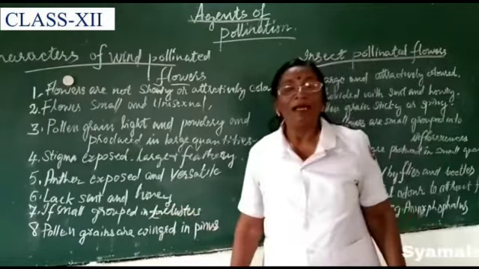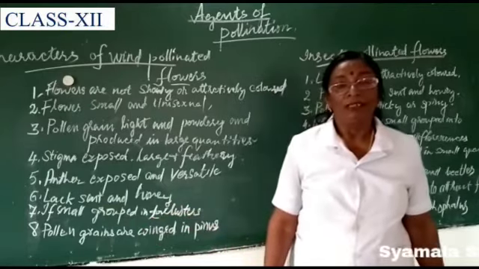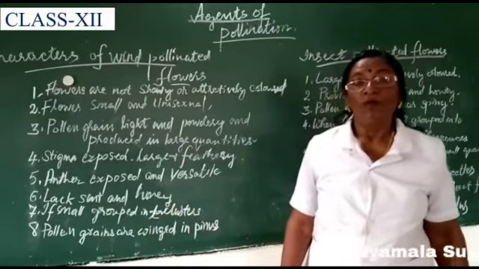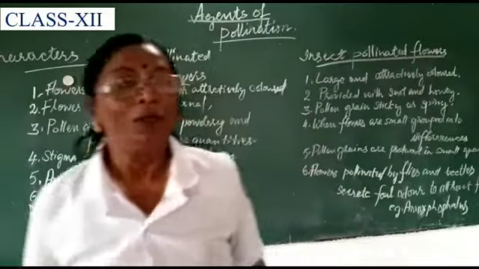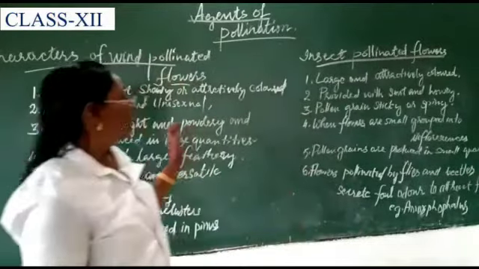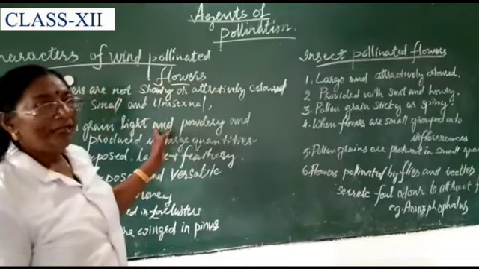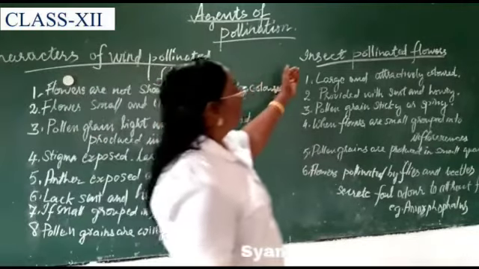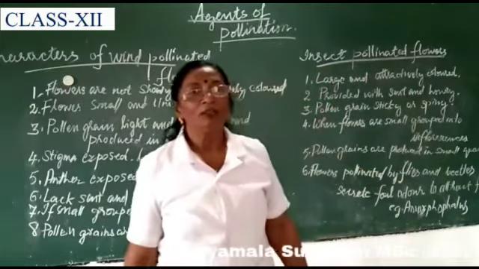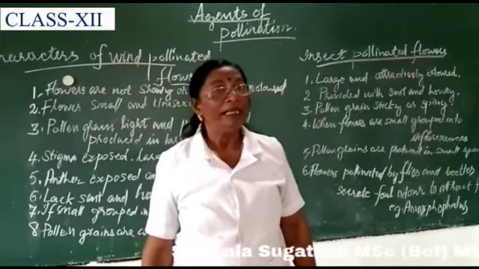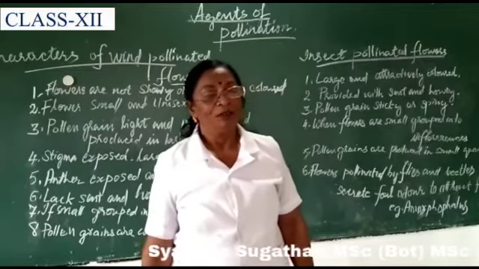And in plants like Pinus, the pollen grains are winged. These are the characters of wind pollinated or anemophilous flowers. Next, we can study the characters of insect pollinated flowers or entomophilous flowers.